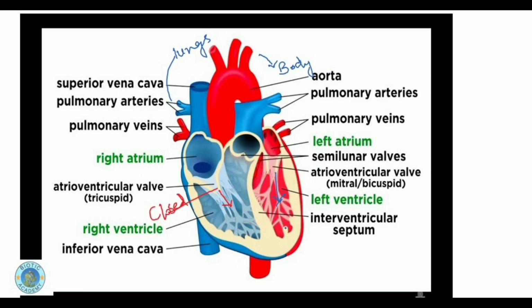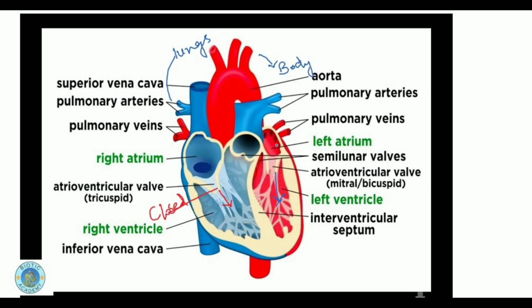Now, if we talk about the structure of the muscles in the heart, the cardiac muscles, the left ventricle is quite thick. The muscles of the left ventricle are quite thick as compared to the right ventricle. Why is it so thick? It is 3 times thicker than the right ventricle. Why is it so? Because it has to exert a high pressure in pushing the blood out of the heart so that it can reach each and every cell of the body and can overcome the resistance of the body tissues and the muscles. So it has to be very thick as compared to the right ventricle.